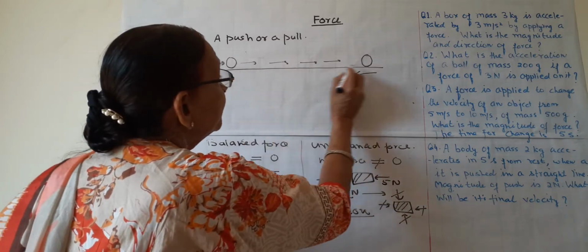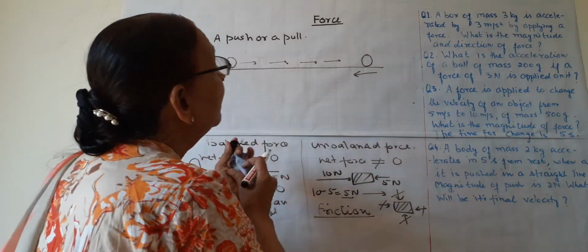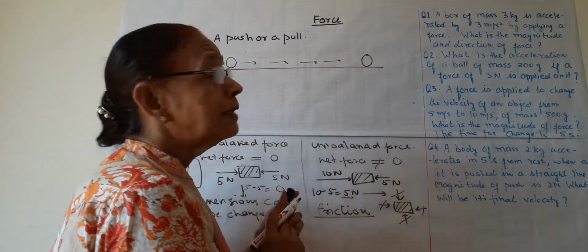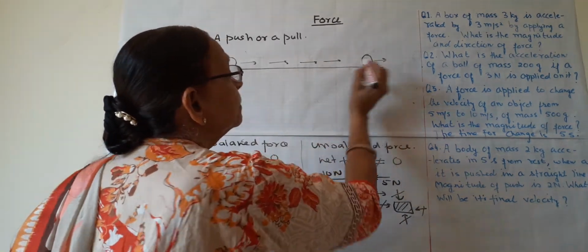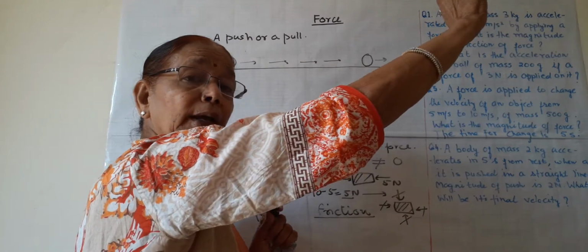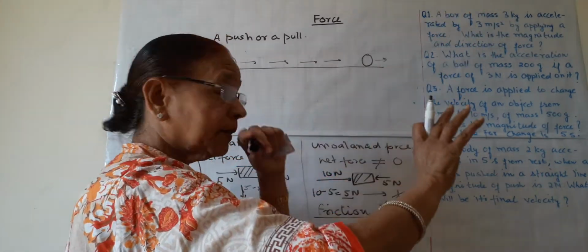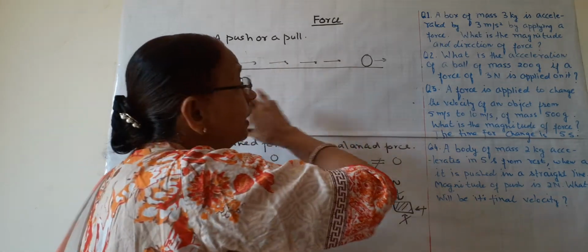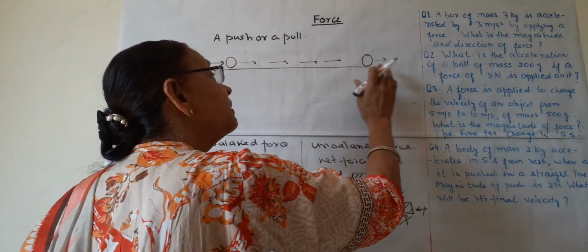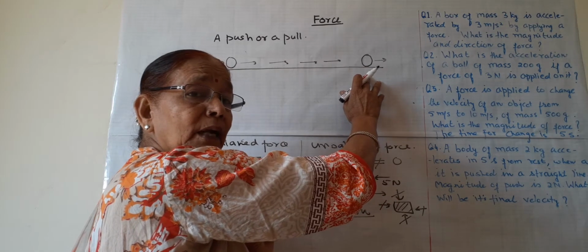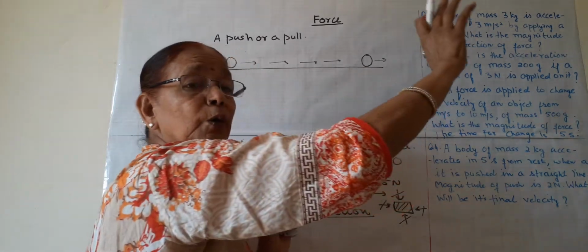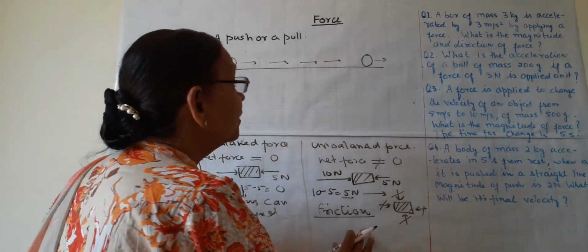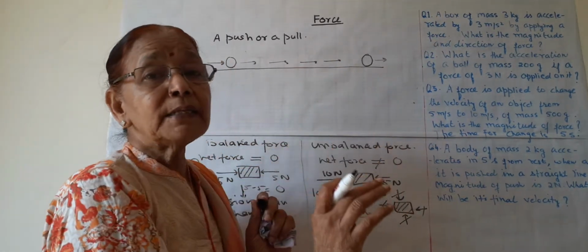Suppose this surface is very smooth and there will be no force of friction, no unbalanced force, then this ball will move forever. It will not stop because once it is pushed, it has some force, it is moving. Unless it is being stopped by some other unbalanced force, it will move forever. So friction is an unbalanced force.